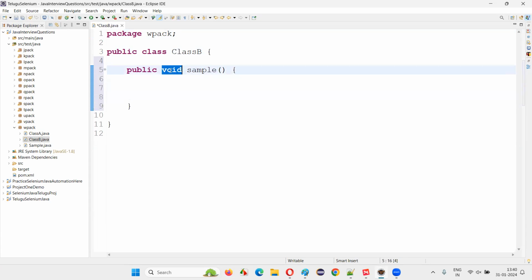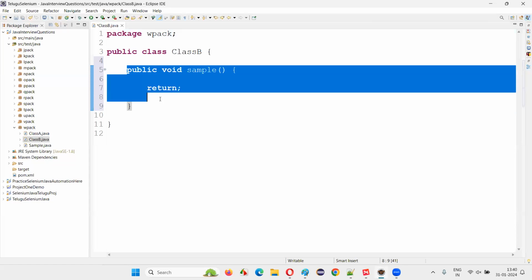Now, as you can clearly see, the return type of this particular method is mentioned as void. Void means it doesn't return anything. The method is not going to return anything. But still, can I write the return statement here? Yes, only if the return statement immediately ends with a semicolon and doesn't return actual data. You see, it's not returning any data. It's a normal return statement which is immediately ending with a semicolon. So it is possible, guys.